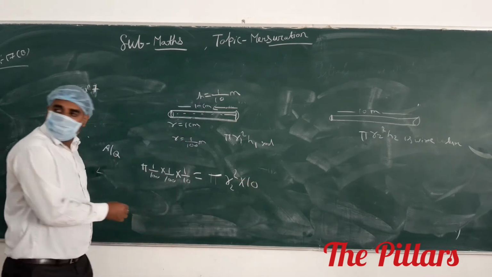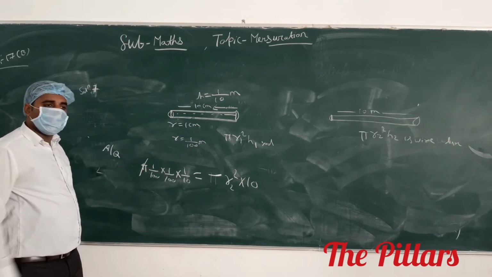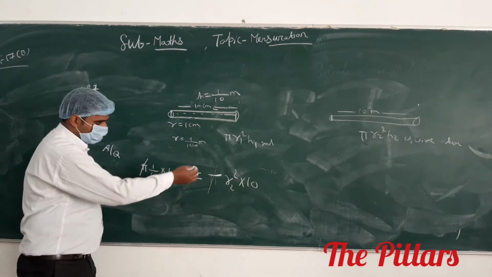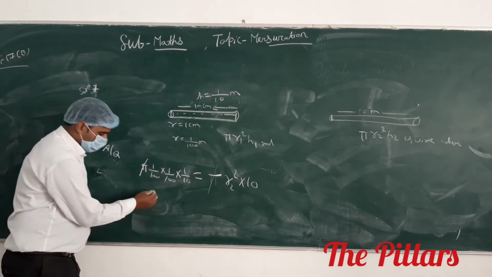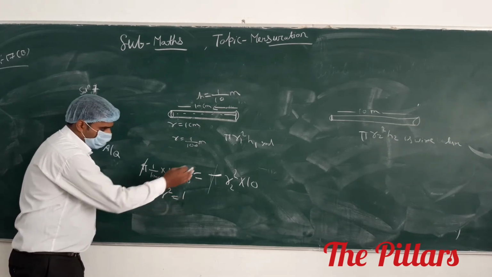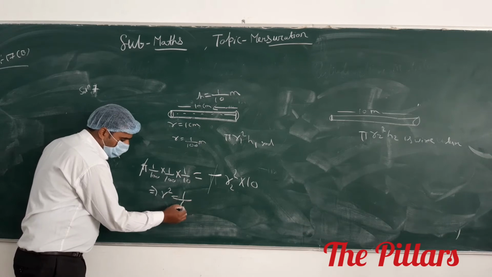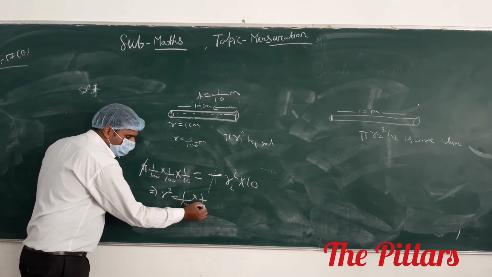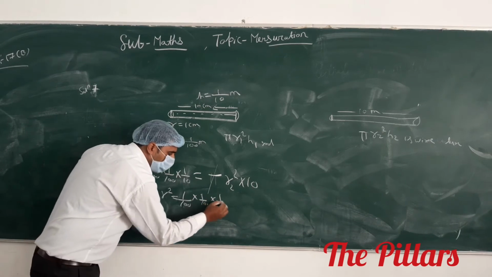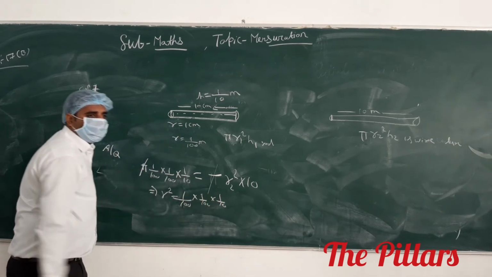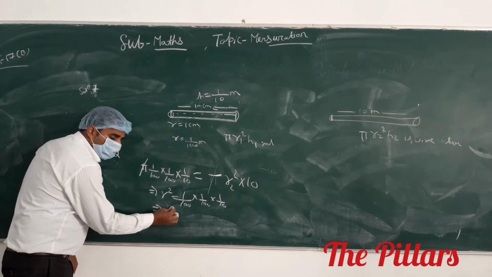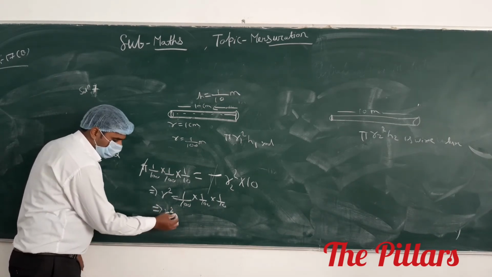Pi and pi cancel out. The 10 will be multiplied here. This implies that r square equals 1 by 100 into 1 by 100 into 1 by 10, divided by 10 into 10. This implies that r square equals what?